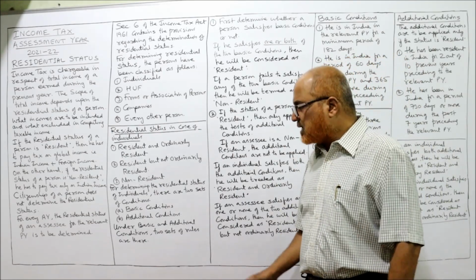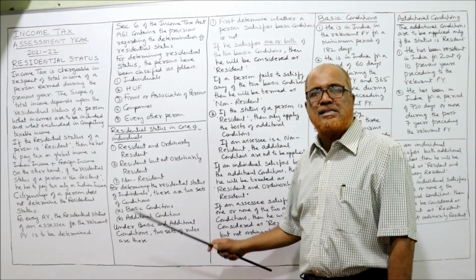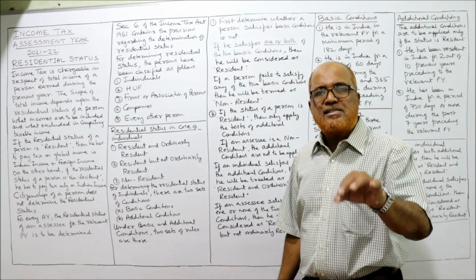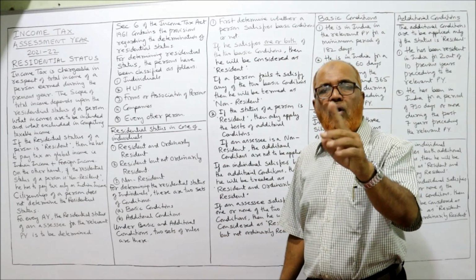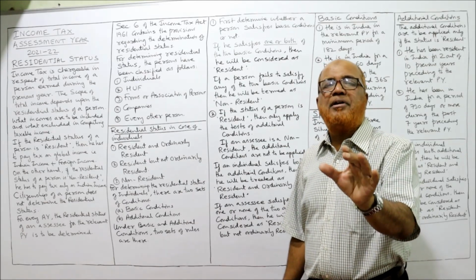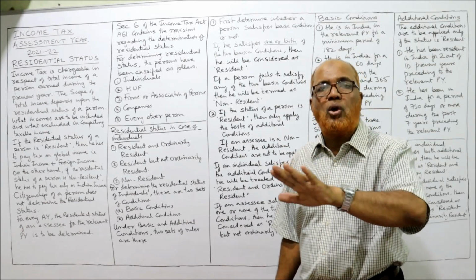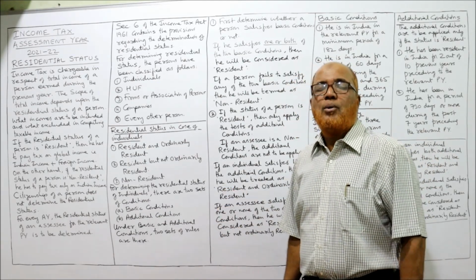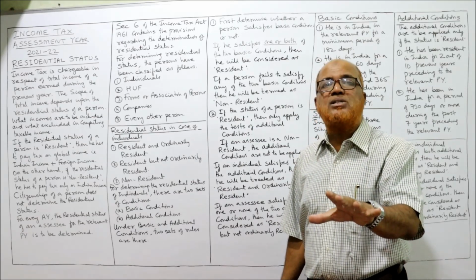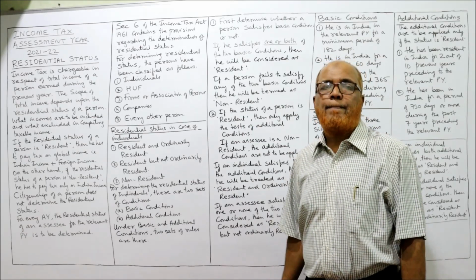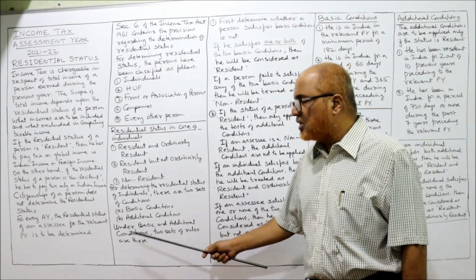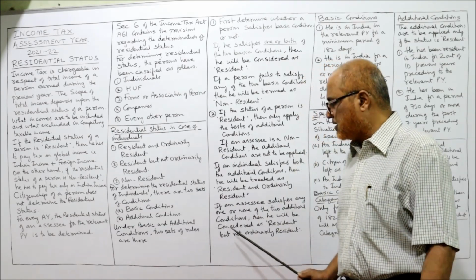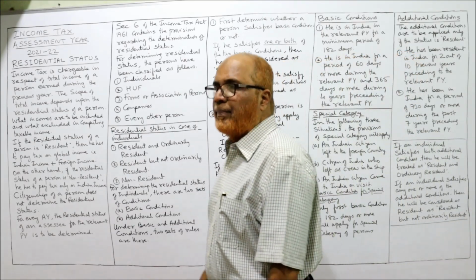Now, if an SSC satisfies one or both the basic conditions, he will be called resident. Now we have to check the additional conditions. If he satisfies any one additional condition or none of the additional conditions, he will be treated as resident but not ordinary resident, because he is not satisfying both the conditions. Both additional conditions must be satisfied in order to become ordinary resident. If he does not satisfy both, he will be treated as a resident but not ordinary resident. That's all.